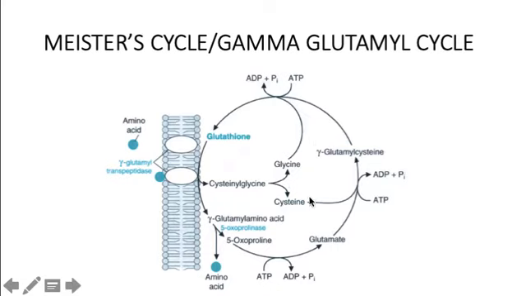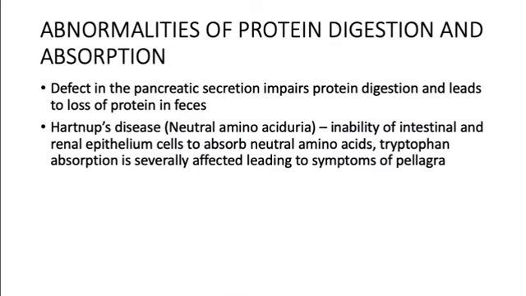Now when we talk about absorption, you should also know the abnormalities of protein digestion and absorption. There is a defect in pancreatic secretion, which impairs the digestion of proteins and leads to loss of proteins in the feces. So these are the abnormalities generally seen in protein digestion and absorption. The first most important one which we know is Hartnup's disease, or neutral amino aciduria. What is it here? There is an inability of the intestinal and renal epithelial cells to absorb the neutral amino acids.